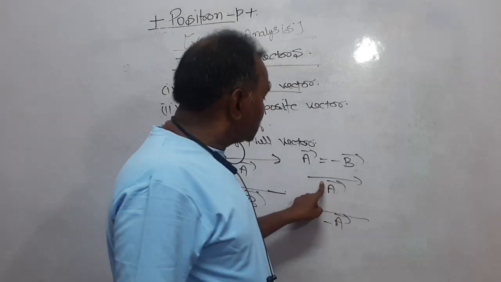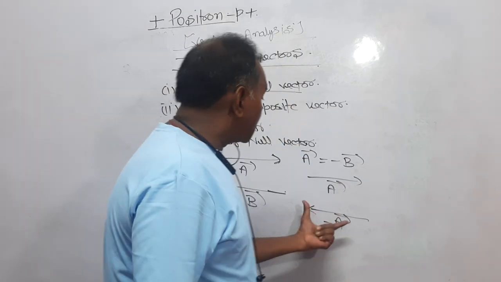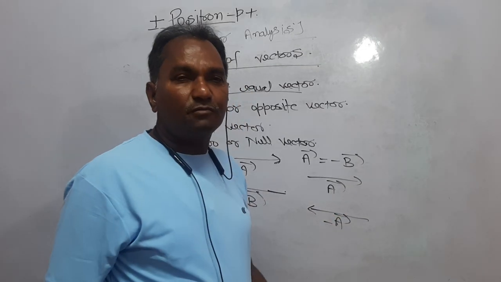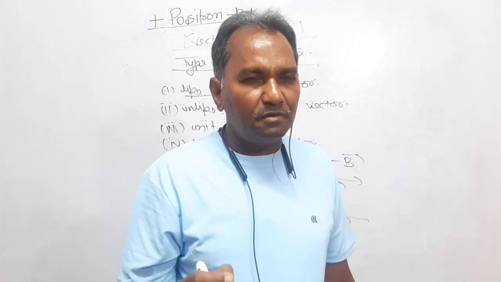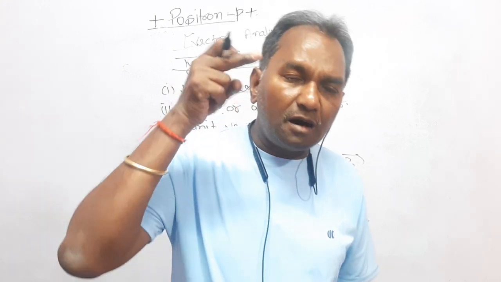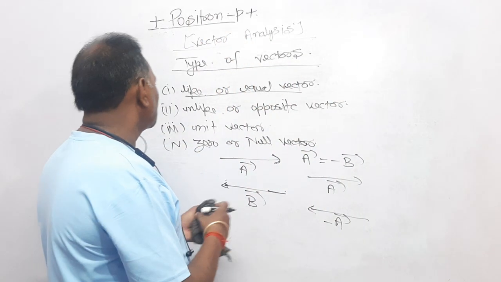So if it is vector A, this is minus vector A, and this vector is equal to vector B. It means if vector A is given and you consider another vector equal in magnitude to vector A but oppositely directed, then that will represent minus vector A.